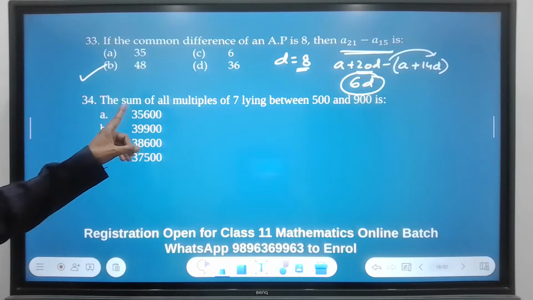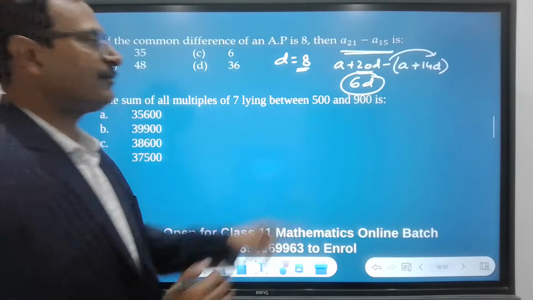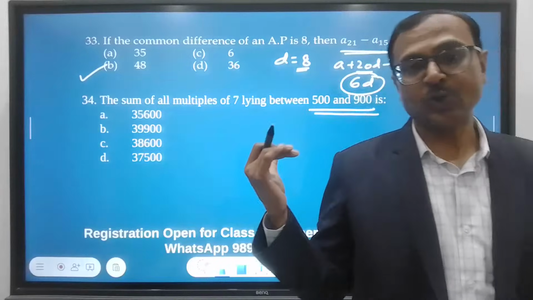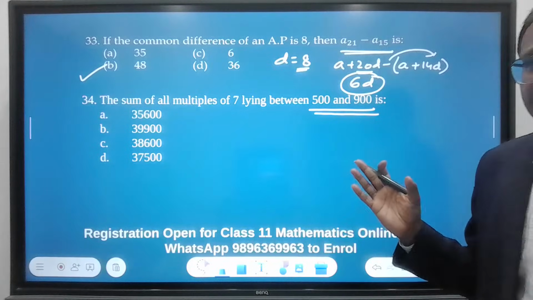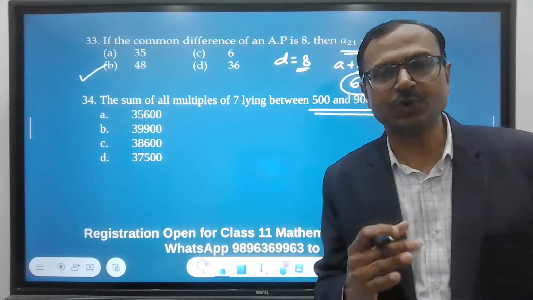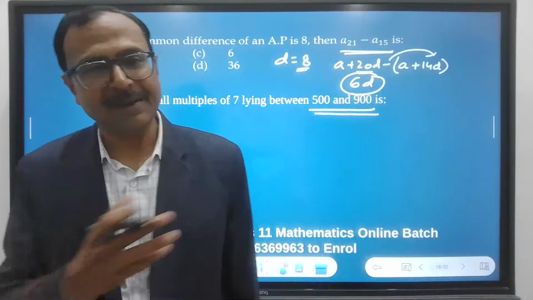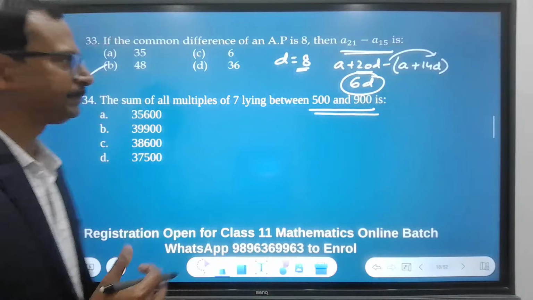Next, the sum of all multiples of 7 lying between 500 and 900. Now this was asked as a multiple choice question before in the board exams. So you need to make sure that you know the traditional approach also, because it can be asked as a 2-mark question also. But now it is a 1 marker. So you need to skip steps and be smart.